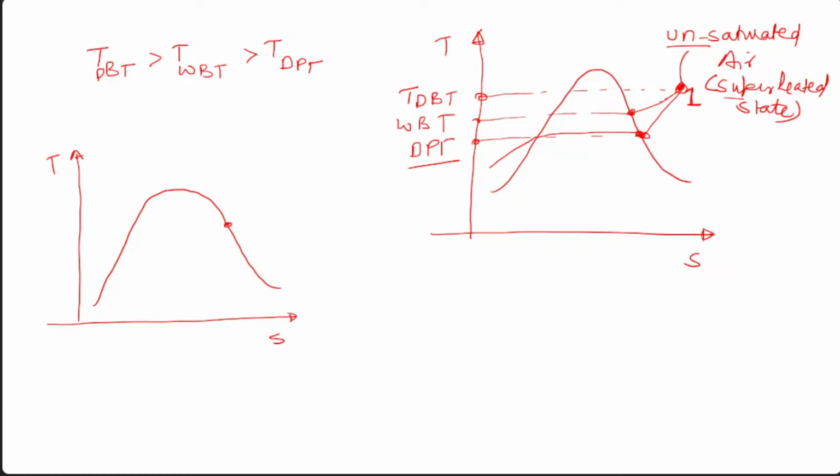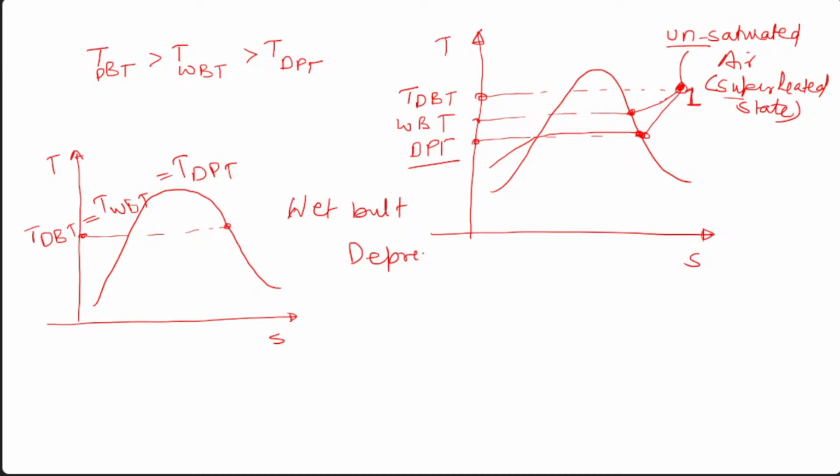So in this case, this is the state, and T_DBT equals T_WBT, which equals T_DBT. I have also discussed this is your wet bulb depression.